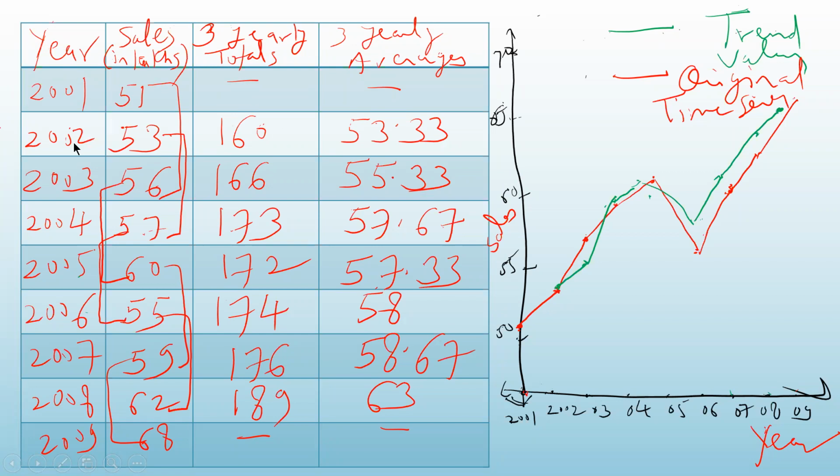For 2002, I have to take the average of the previous value and the next value, so the first three. This is how I have indicated: 51 plus 53 plus 56. The sum is 160.